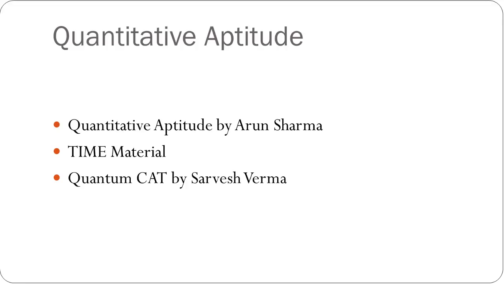For the quantitative aptitude section, I believe these are the best three materials available in the market. The first one being Quantitative Aptitude by Arun Sharma, then the TIME material, the booklets that you get along with the TIME material. You can get a second-hand material of TIME, or you can Xerox it from some of your friends if in case you don't have access to the original material. And the third one is Quantum CAT by Sarvesh Verma.